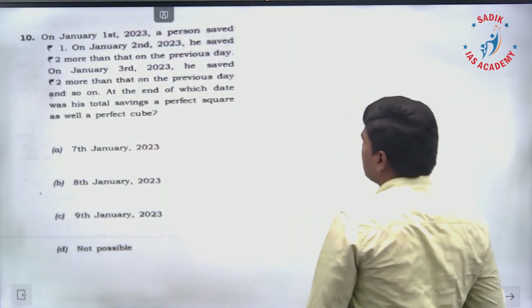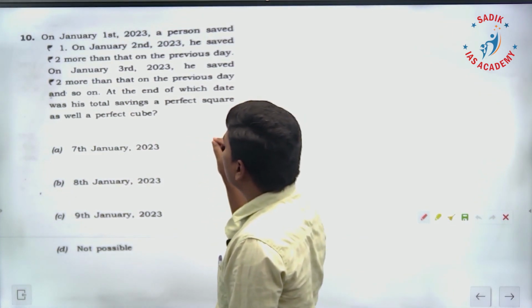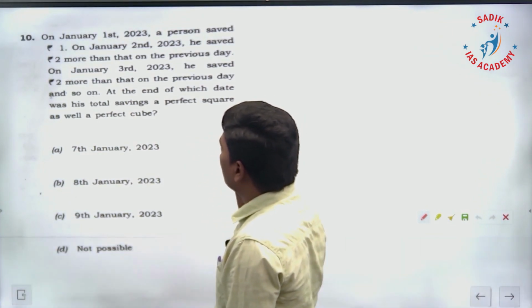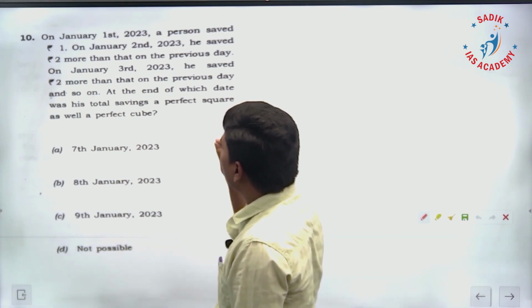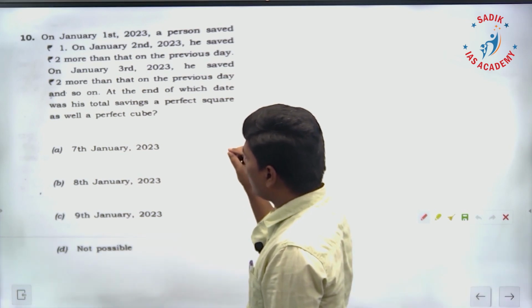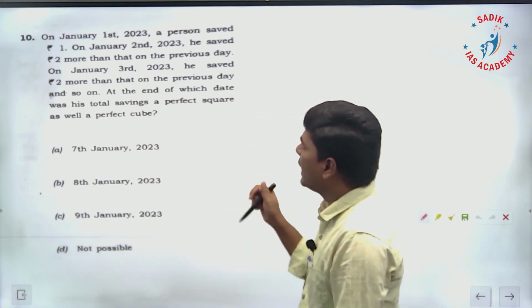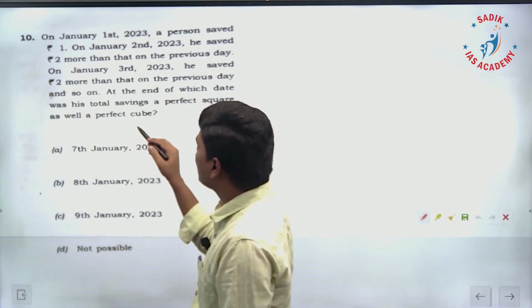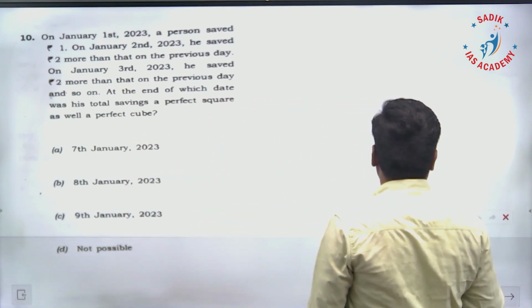10th question. On January 1st, 2023, a person saved 1 rupee. On January 2nd, he saved 2 more than that on the previous day. Third, he saved 2 rupees more than that on the previous day. Like that it goes on. At the end of which date was his total savings a perfect square as well as perfect cube?